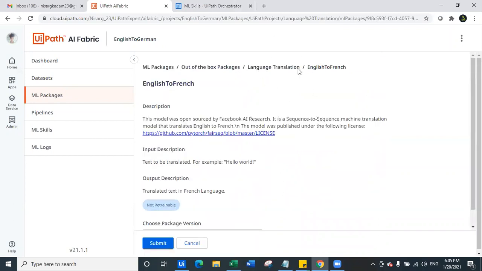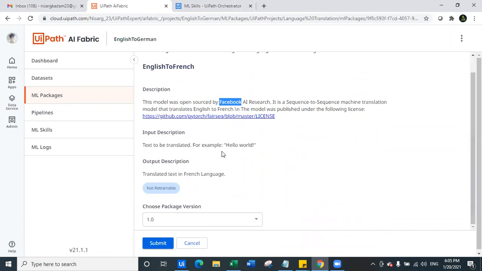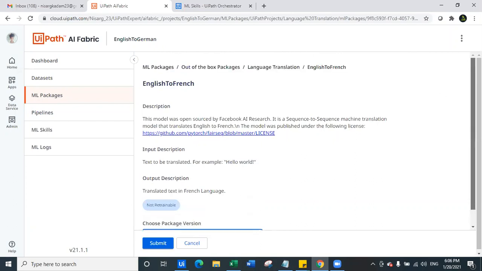Now, if you go inside this model, you can see it is open sourced by Facebook AI Research. It is a sequence to sequence machine translation model that translates English to French. For all these models, the input is very simple English language text, like this, hello world, as you can see here. And the output is going to be the translated text. It is not going to be in any JSON format or with accuracy or anything. It is just going to be a single string with the translated output. As you can see here, this is a non-retrainable English to French model. The package version is 1.0, which is the latest version available as of now.